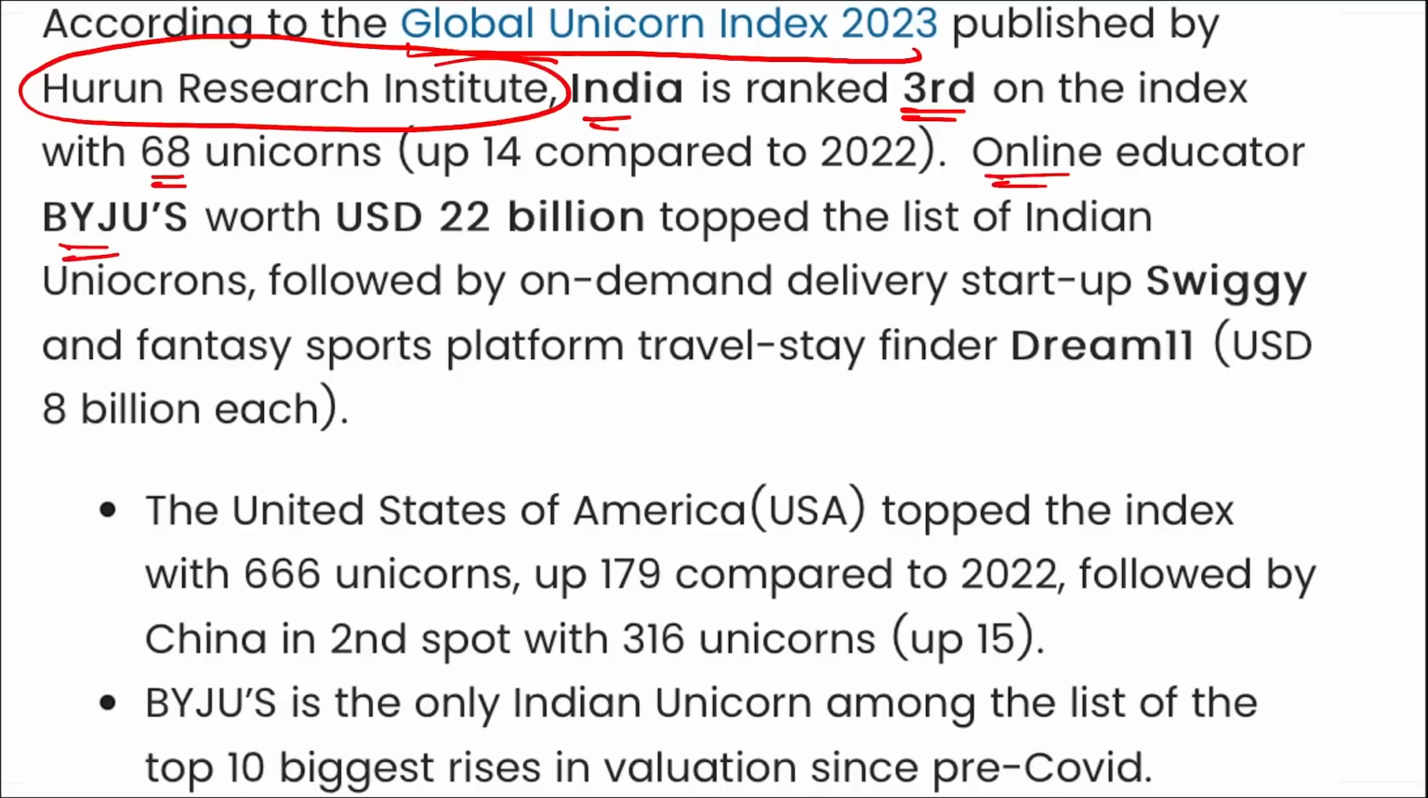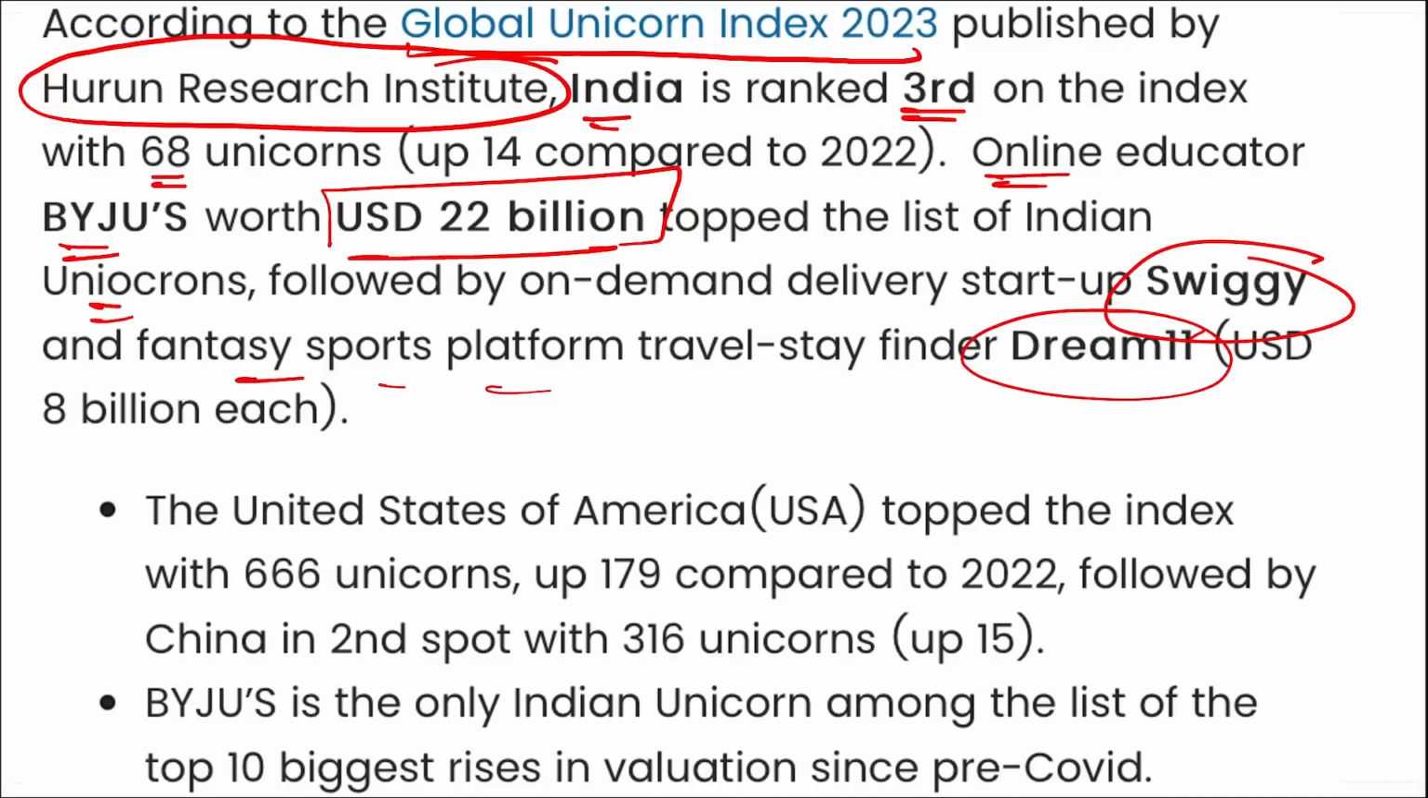Online educator Byju's is worth $22 billion. They have topped the unicorn list in India, followed by Swiggy on second position and fantasy sports platform Dream 11 on third position. In this index, USA secured the top position. Don't confuse it, these are the companies that have secured the top position in India. These are the unicorns. But if we are talking globally about the list, the country that topped is USA, followed by China, followed by India on the third position.